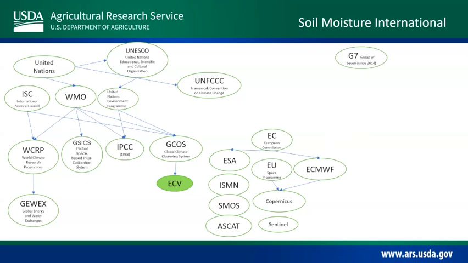G7. G7 is not just a phone, it is the group of 7 nations. They come together and they say, we all want to work together. We have common purposes and goals. And one of the things they want to do is form a committee on Earth observing satellites. I'm getting there. Hold on. At a meeting, they have the Economic Summit of Industrial Nations Working Group on Growth, Technology, and Employment.